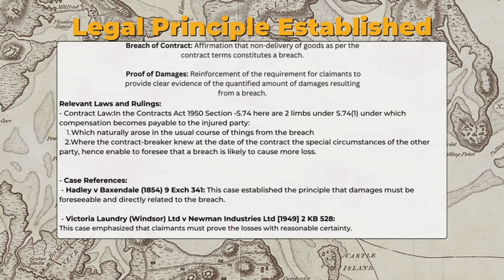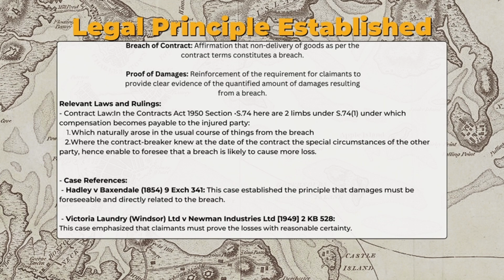The Contracts Act 1950, Section 74 provides two limbs under which compensation becomes payable to an injured party: one is that which naturally arose in the usual course of things, and the other is where the contract breaker knew, at the date of the contract, the special circumstances of the other party, and hence was able to foresee that a breach is likely to cause more loss to the other party.